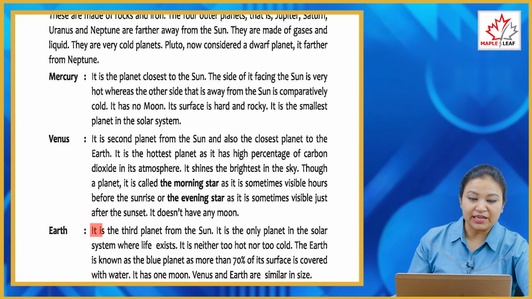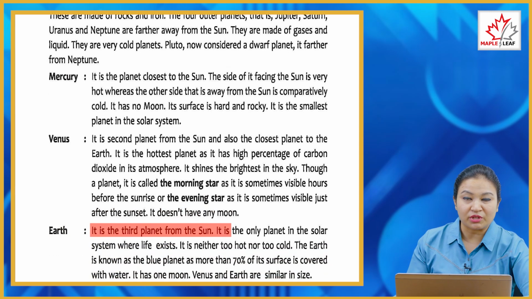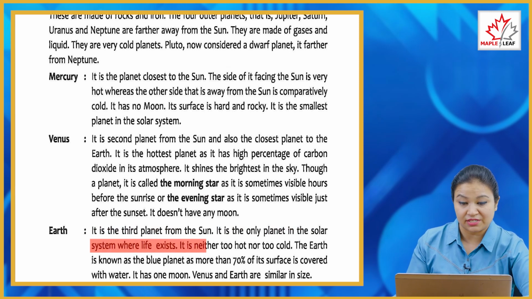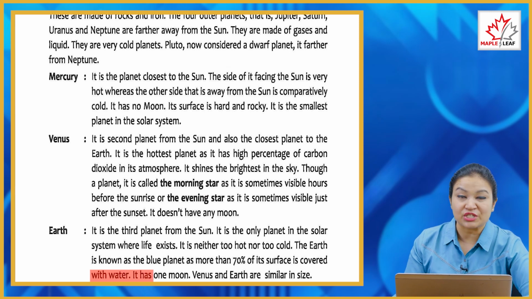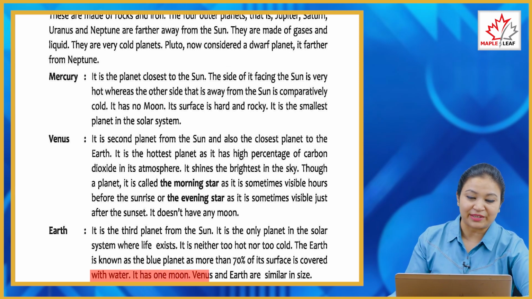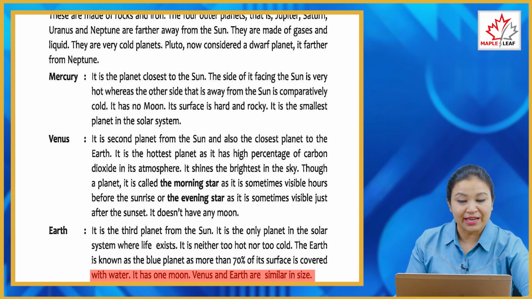Third is Earth. It is the third planet from the Sun. It is the only planet in the solar system where life exists. It is neither too hot nor too cold. The Earth is known as the blue planet as more than 70% of its surface is covered with water. That is why it is called the blue planet. It has one moon. Venus and Earth are similar in size.